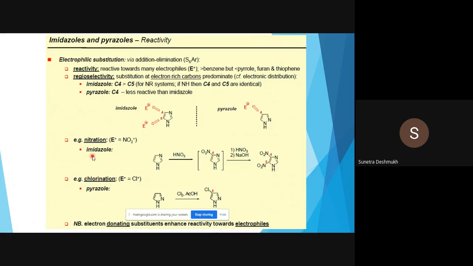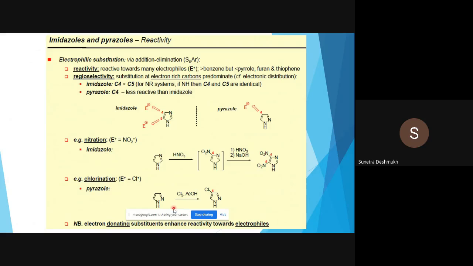Next we will see the different electrophilic substitution reactions of imidazoles and pyrazoles one by one. Nitration of imidazole: nitration occurs with nitric acid, HNO3, at the fourth position. Here you can see free imidazole. Then for the second nitration, pay attention: when free imidazole is there, nitration occurs at the fourth position, and the next nitration, with nitric acid and sodium hydroxide, goes to the fifth position. So we get the dinitration product in the case of imidazole.